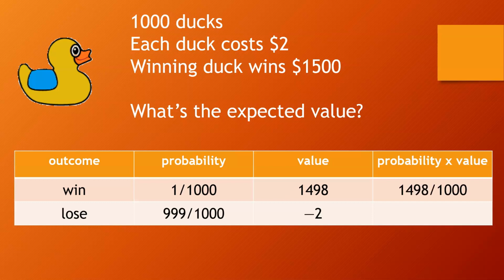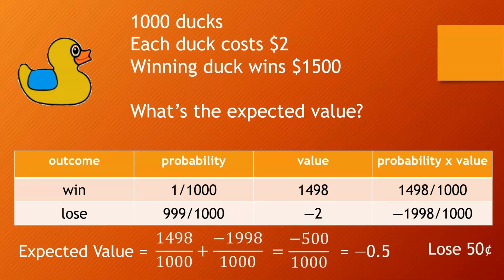Now for each of these possible outcomes, we'll multiply its probability times its value. So for the winning duck, the probability times the value is 1,498 over 1,000. And for a losing duck, it's -1,998 over 1,000. To get the expected value, we will add together those two fractions, the probability times the value. And we'll end up with an expected value of -500 over 1,000, which is -0.5. Since the values were expressed in dollars, that means this is an amount of money expressed in dollars. So it's actually a loss of 50 cents.